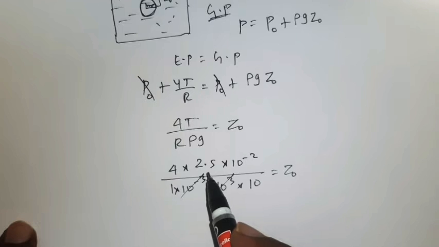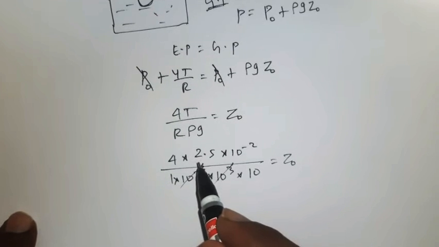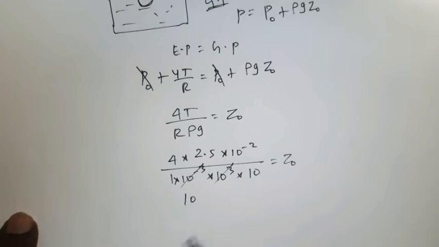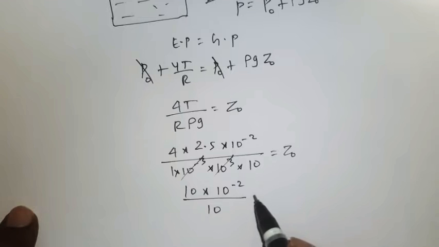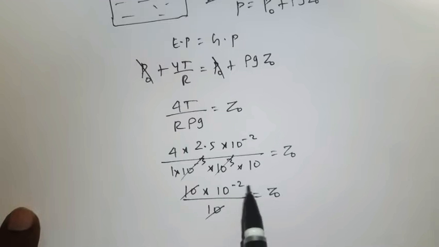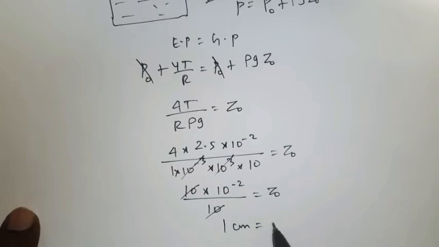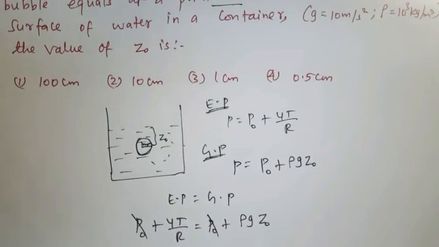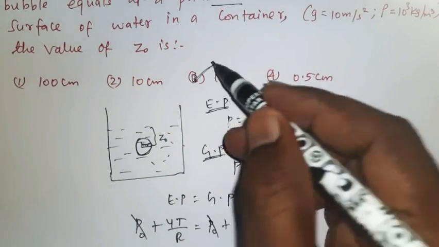Now 4 into 2.5 is 10, into 10 power minus 2, by 10 is equal to z0. The 10 is going to be cancelled. Here 10 power minus 2 is nothing but 1 centimeter is equal to z0. So according to that, the answer is the third one, 1 centimeter.